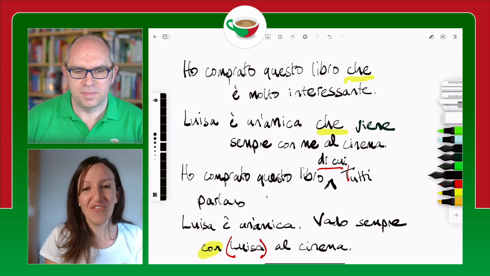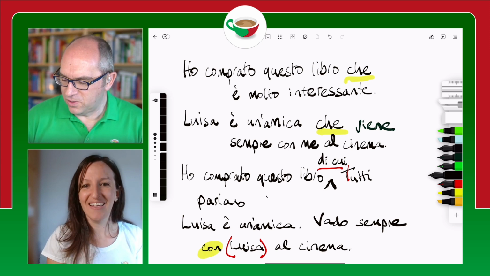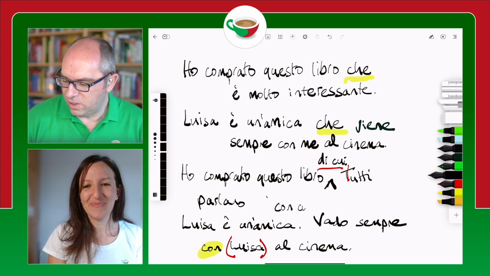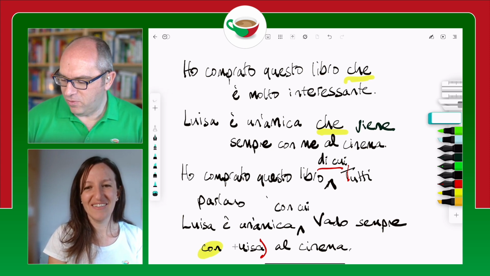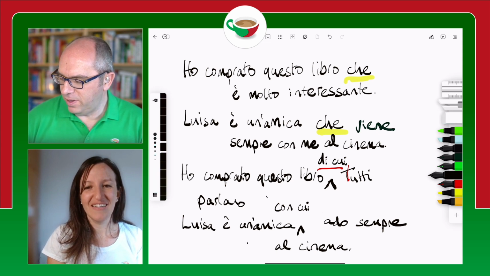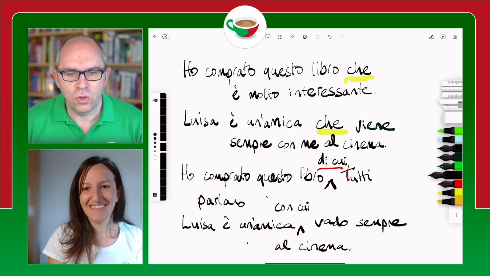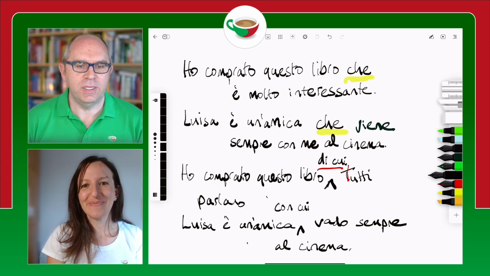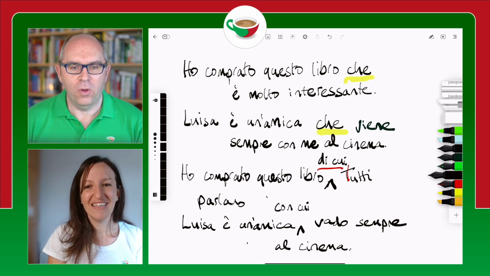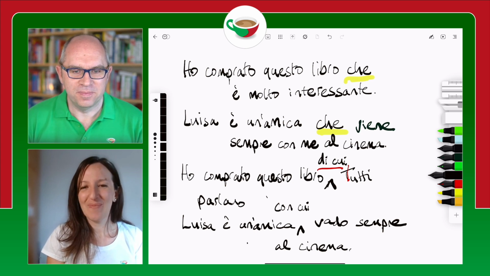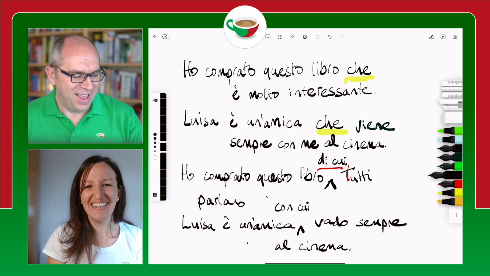We now know that the relative pronoun che has to be transformed into cui. So let's add that in here, con cui, and we'll just do that. Sì. And now we can get rid of Luisa, and we can get rid of con, and let's just make that V a small letter. So Luisa è un'amica con cui vado sempre al cinema. Luisa is a friend with whom I always go to the cinema. Perfetto, Mark, molto bene.